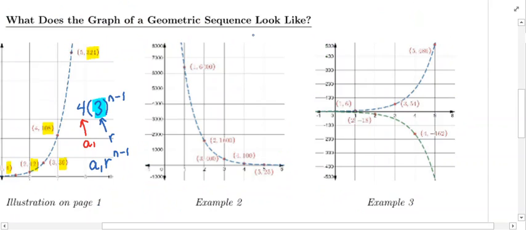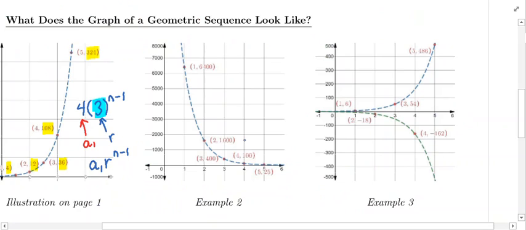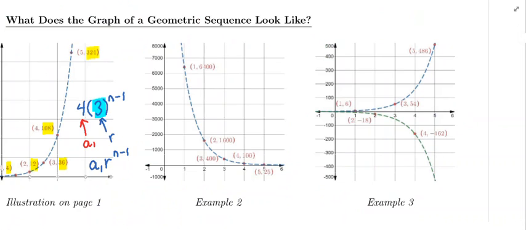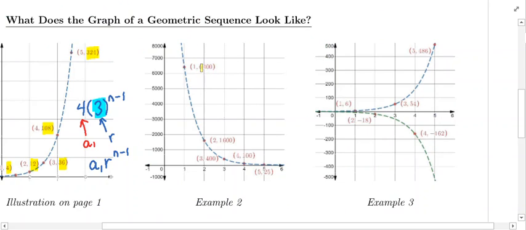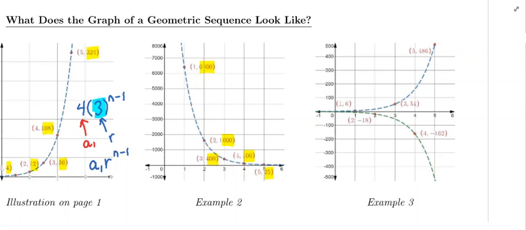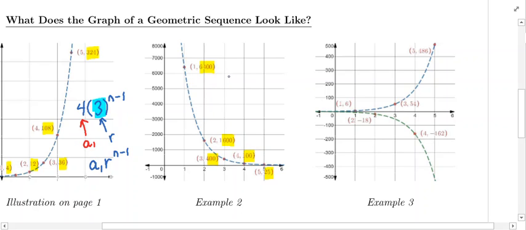Again, I have plotted these discrete points of the sequence. You can see the outputs, or the terms of the sequence: 6400, 1600, 400, 100, 25, and so on. I again fit a curve to these points. That's the blue dotted line. You can see this is also exponential.